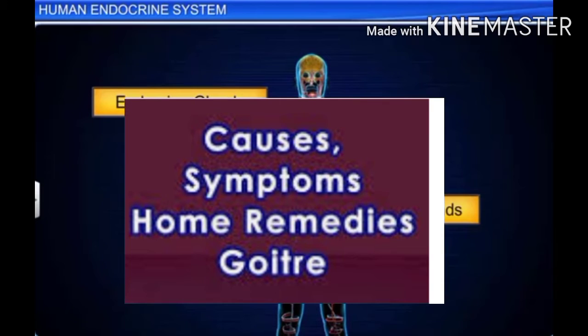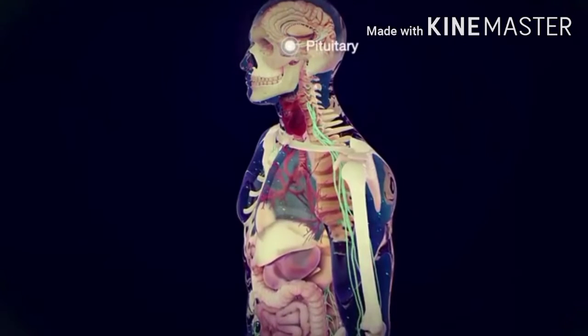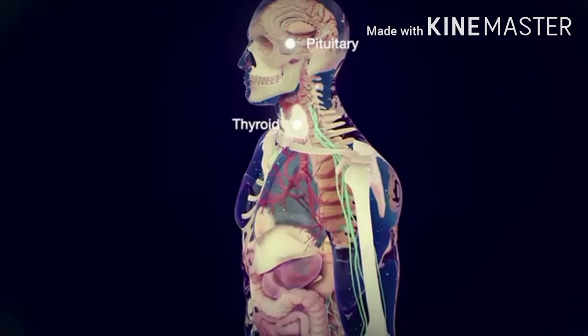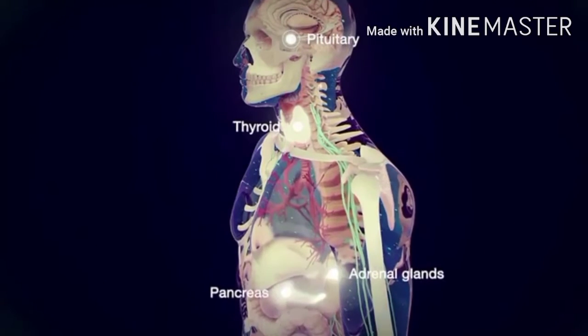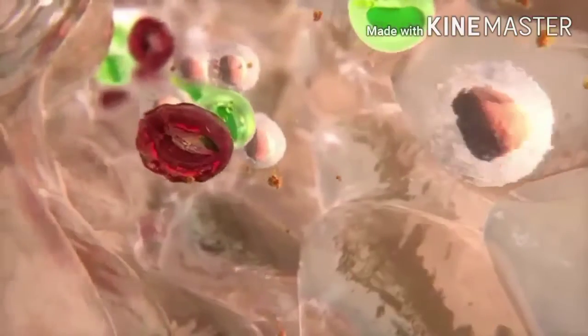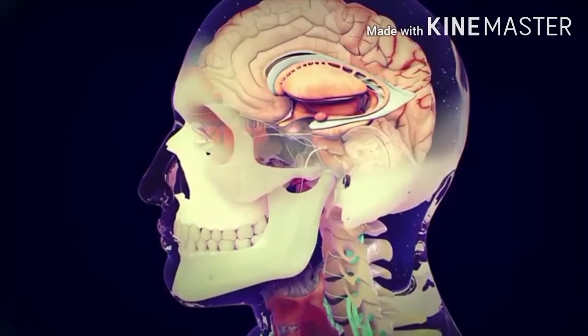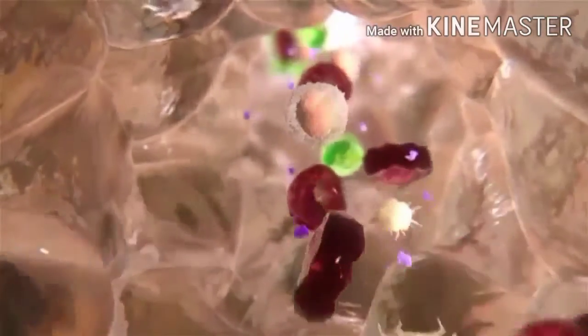Goiter. This disease is caused by the deficiency of iodine in food. In this disease, the shape of the thyroid gland enlarges abnormally. Diseases caused by the excessiveness of thyroxine. Ophthalmic goiter. In this disease, eyes get bulging out of the eye socket with increased metabolic rate.